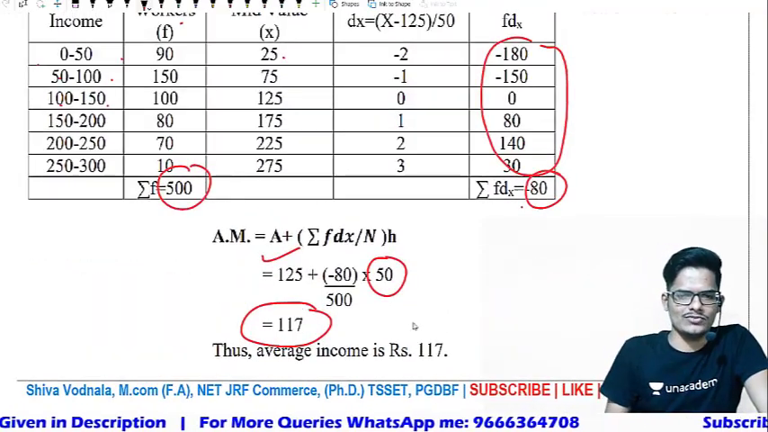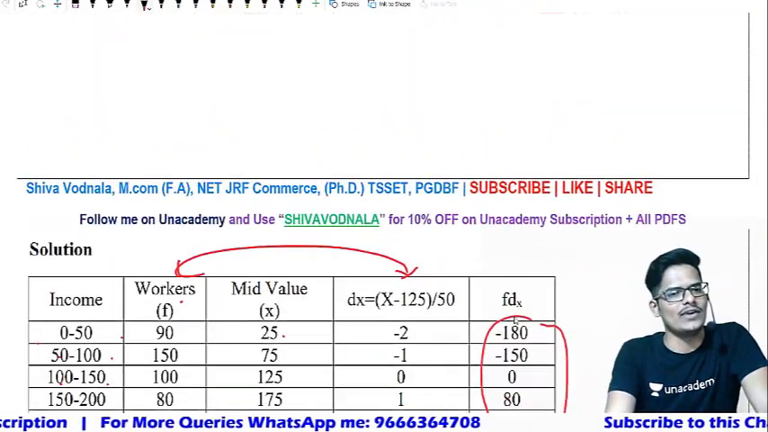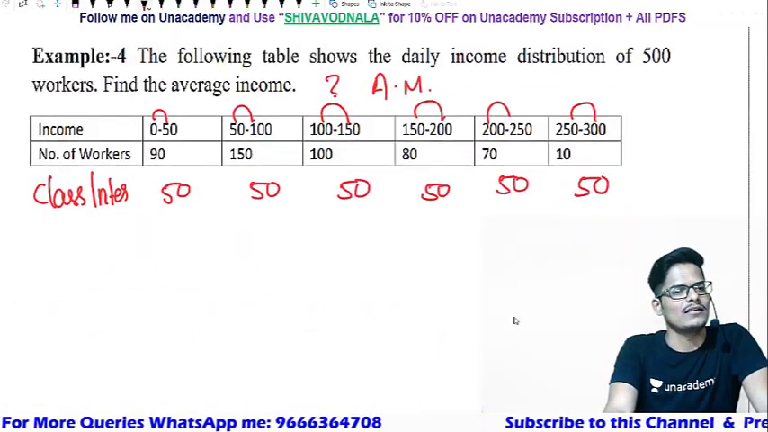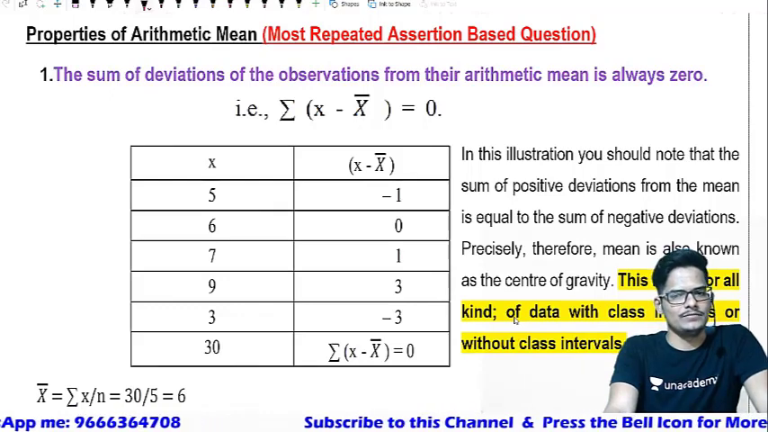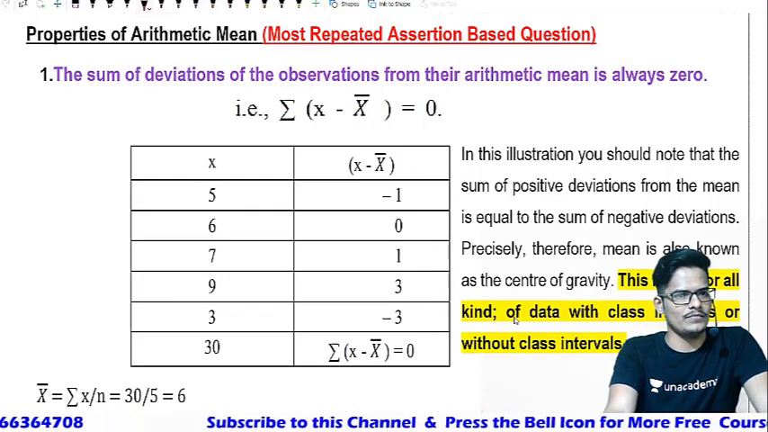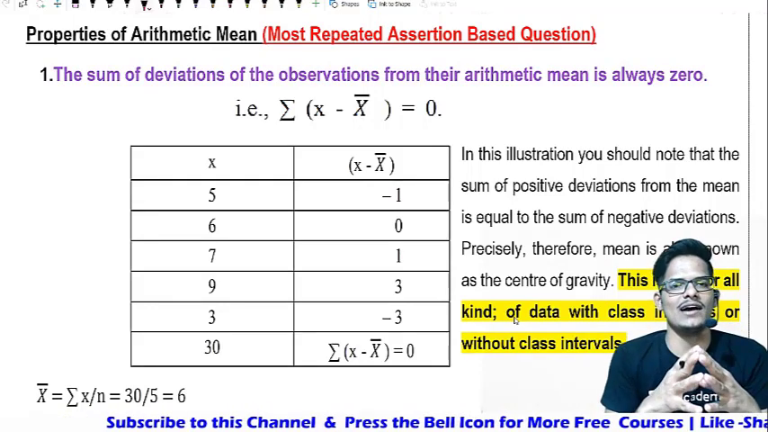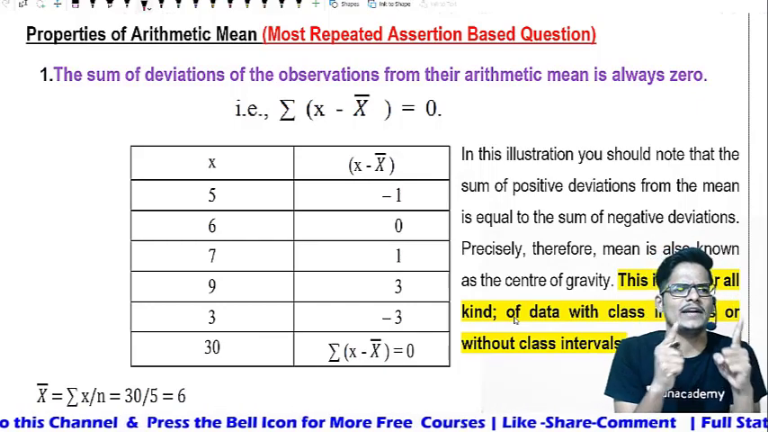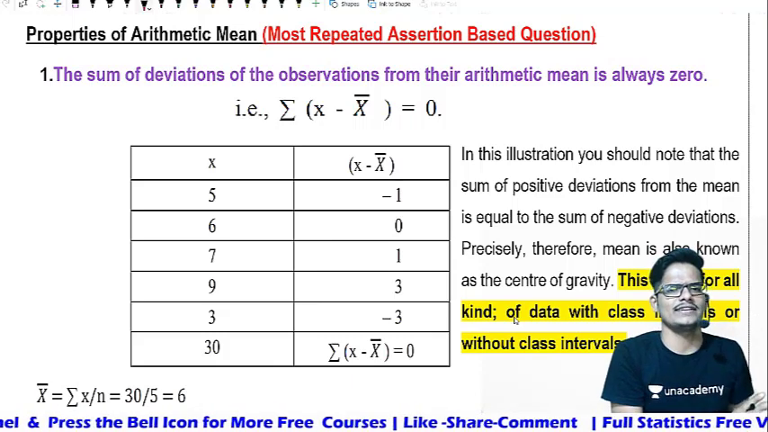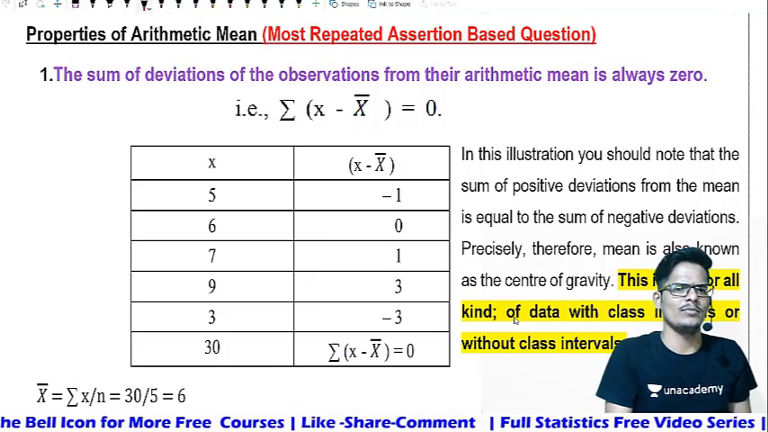Now the answer for this question is average income is 117 per worker. Now, properties of the arithmetic mean. It is a most repeated assertion reason based question. One question that you can expect from the arithmetic mean properties only. For sure, it will be.